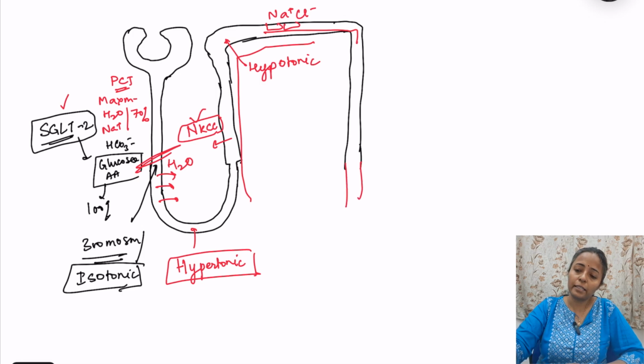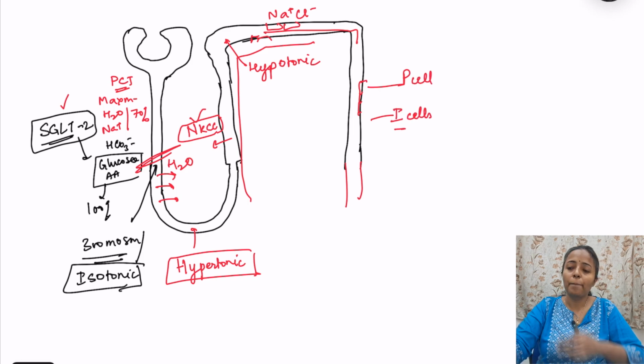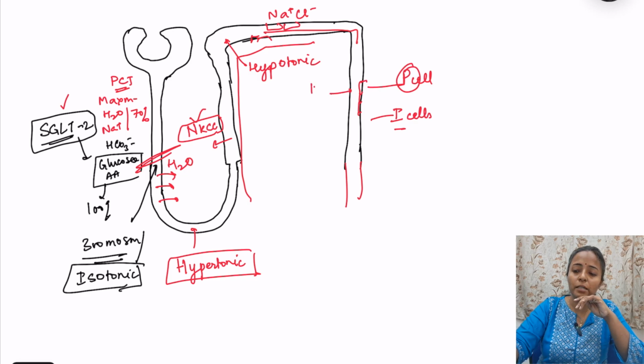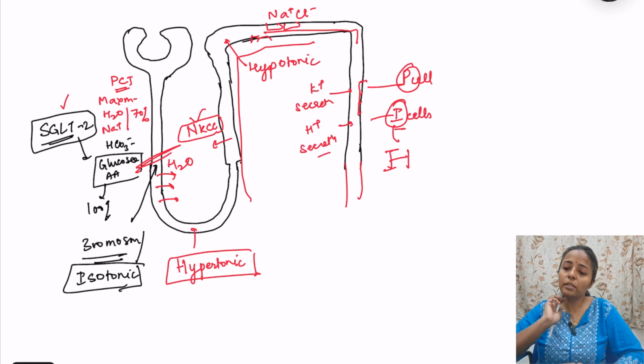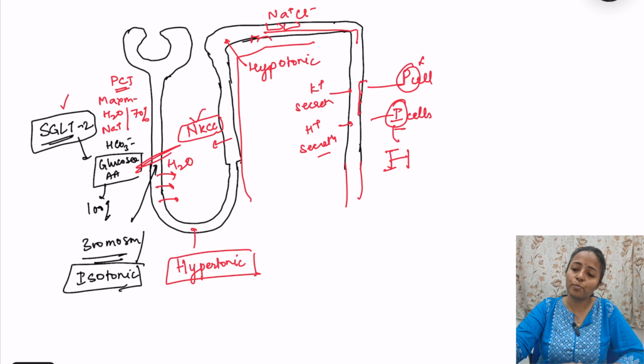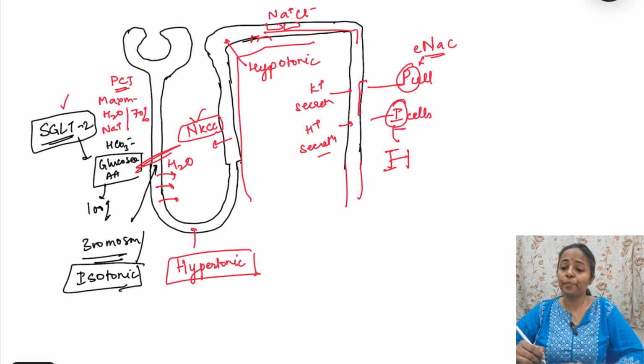And in the collecting duct, these are all lined by cells, you understand that, right? In the collecting duct we have P cells, the principal cells, and I cells, the intercalated cells. P cell is for potassium secretion, P for potassium, and I cell, I से क्या बन जाएगा, H बन जाएगा. I cell is for hydrogen secretion. P cells have a transporter, ENaC, the epithelial sodium channel.